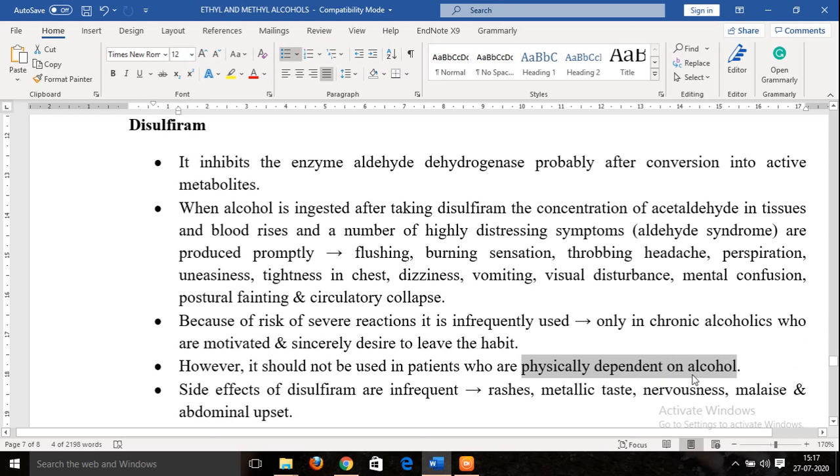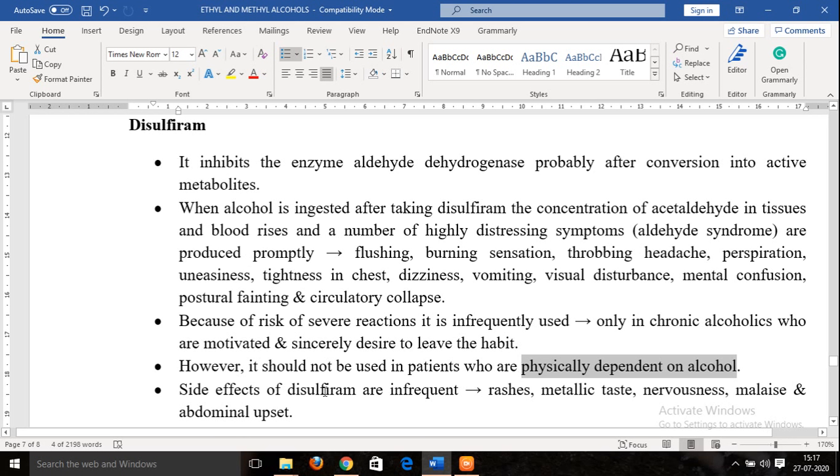We have seen under adverse effects that a person may also become physically dependent on alcohol. That is, if the person starts consuming alcohol round the clock, his or her body functioning will totally depend upon the presence of alcohol. If the alcohol is absent, the person's normal physiology will get affected. So in such persons who are physically dependent on alcohol, disulfiram is not supposed to be administered, otherwise it can be dangerous at times.